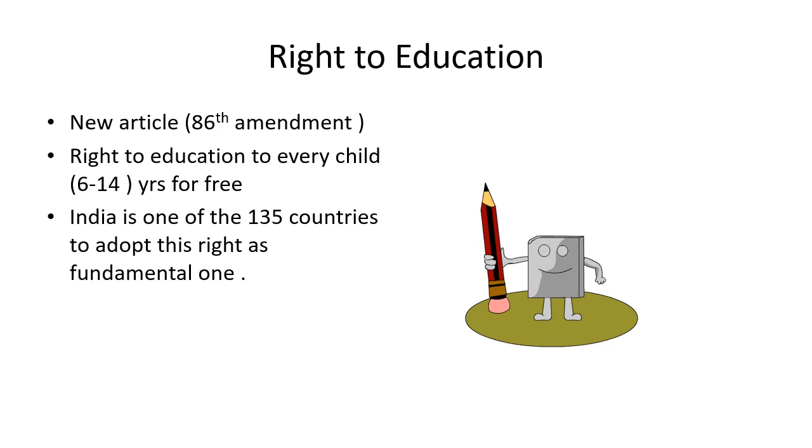Right to education, the newly amended right, which was amended in the year 2010, the new article under the 86th Amendment of India. Right to education guarantees that every child of the age 6 to 14 years will get education for free. India is one of the 135 countries to adopt this right as a fundamental one.